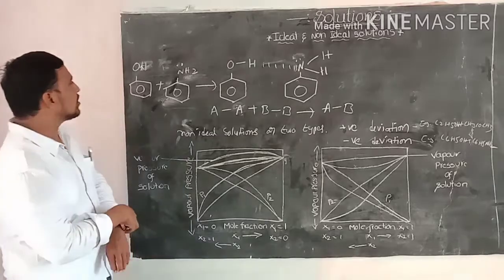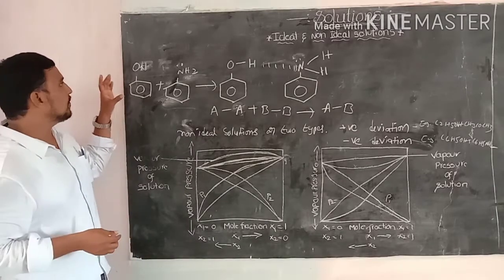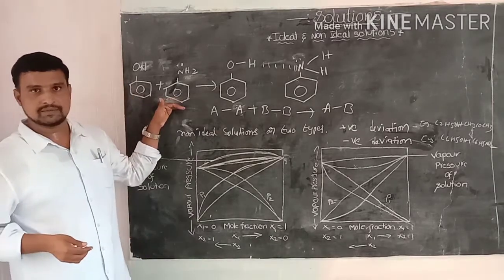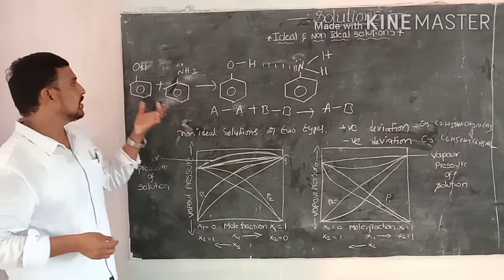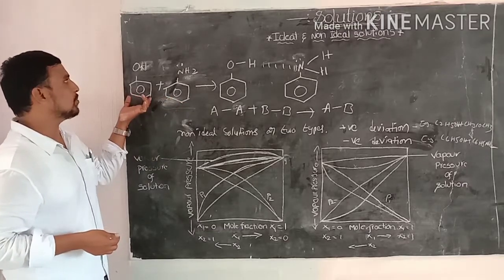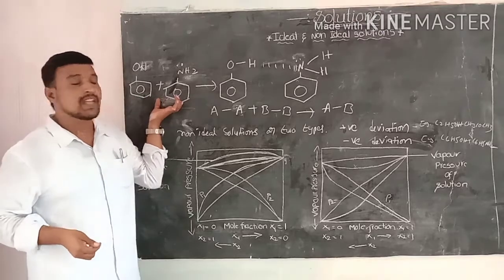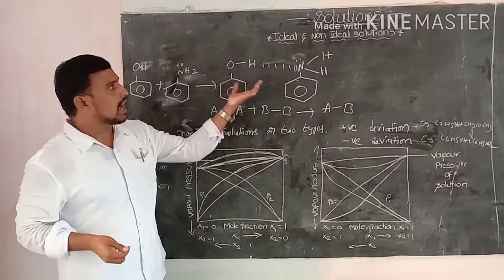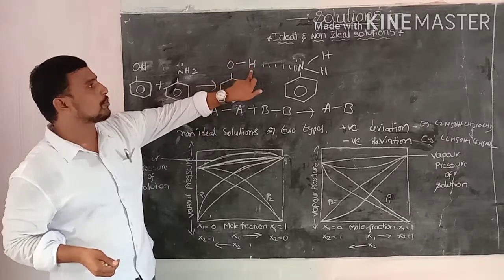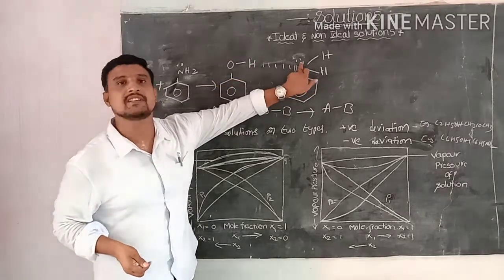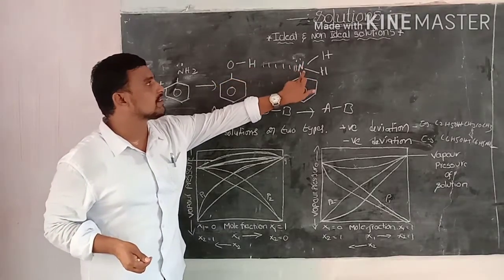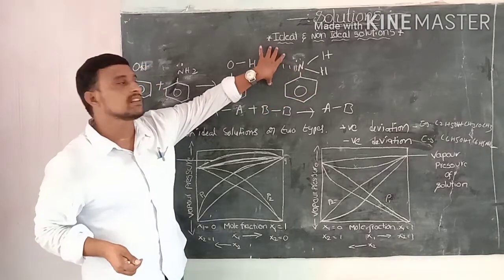Example: we mix together phenol and aniline molecules. The hydrogen bonding between the phenolic proton and the lone pair of nitrogen is strong.